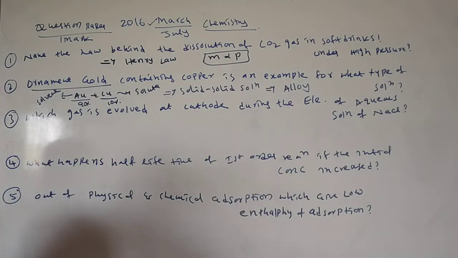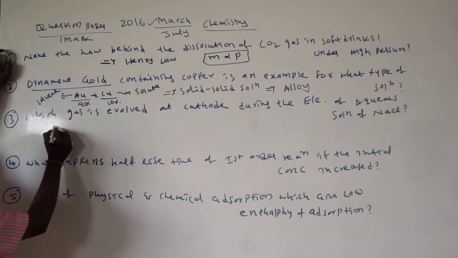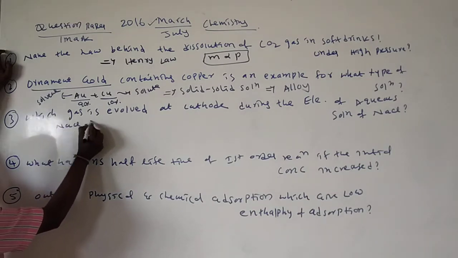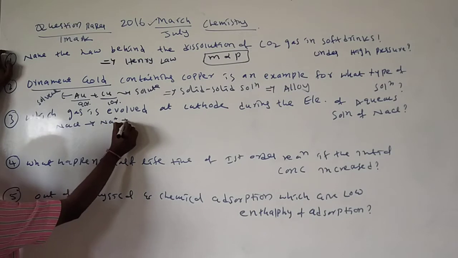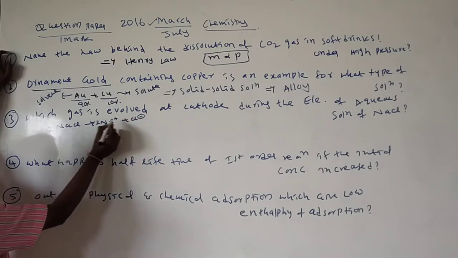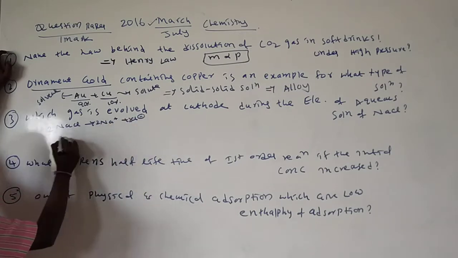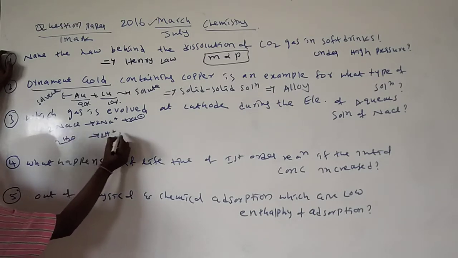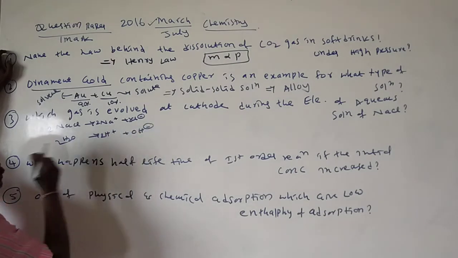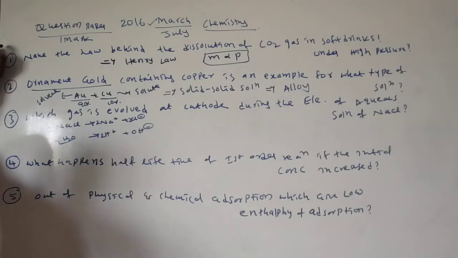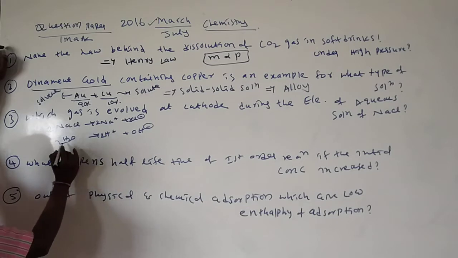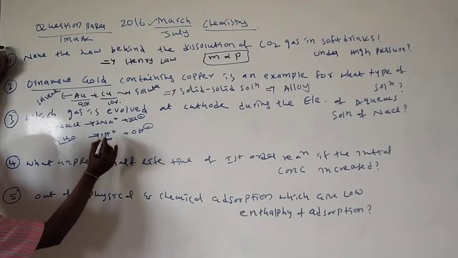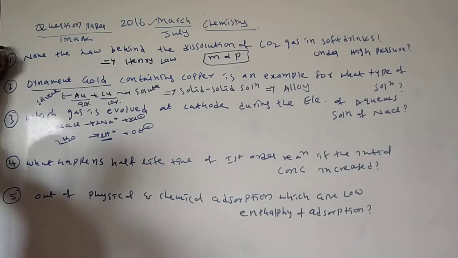Which gas is involved at cathode during the electrolysis of aqueous solution of sodium chloride? Aqueous solution of sodium chloride means sodium chloride dissociates into Na plus and Cl minus. You take 2 here. Water also dissociates, forms 2 moles of water, H plus and OH minus. Here cations move toward the cathode, anions move toward the anode.